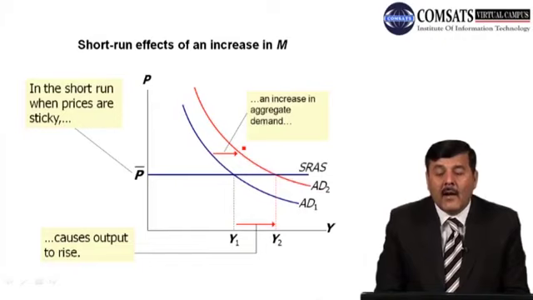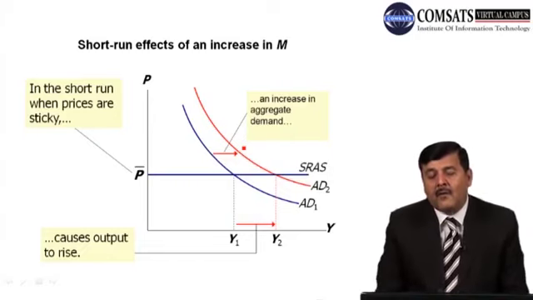Now suppose there is a change in money supply. If money supply M increases, what will happen? This will bring a shift in the aggregate demand curve. When there is a shift in the aggregate demand curve to the right, you can see in the diagram that the price level is the same, price has not changed, but output has increased. So when aggregate demand increased, the output level also increased. An increase in aggregate demand will change the level of output in the economy, but the price level will remain the same when we have a short run aggregate supply curve.